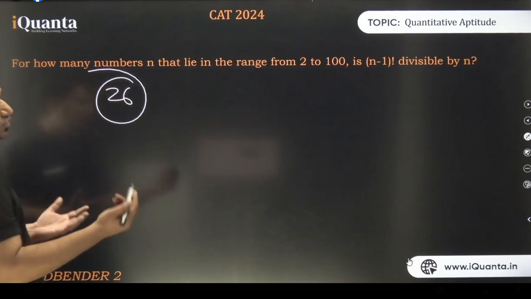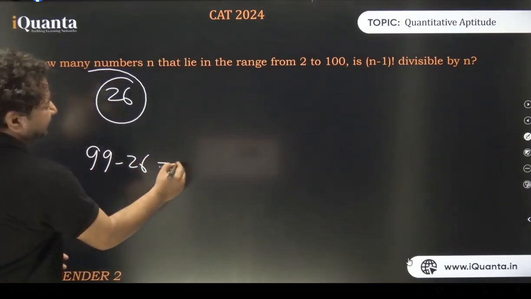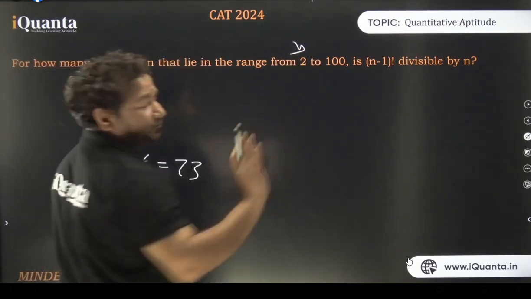The answer over here is how much? 99 minus 26, that is 73. Why 99? Because the numbers are from 2, not from 1. Cool.